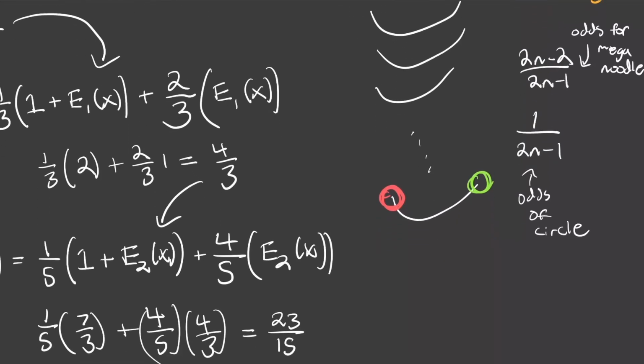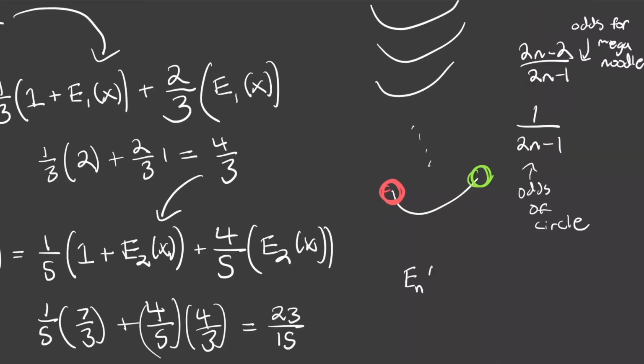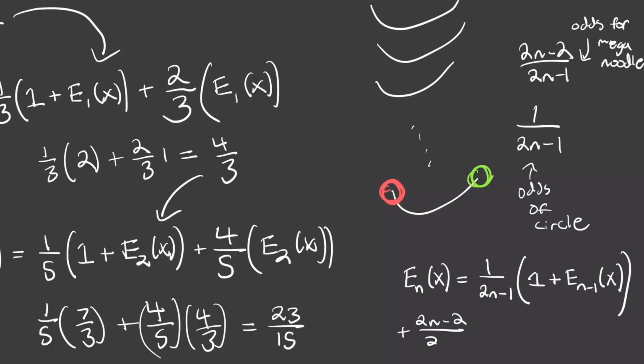So now we can calculate my e sub n of x just like we were doing before. We know that with 1 out of 2n minus 1 probability, we're going to have one circle, and we're going to find ourselves in the situation where we have n minus 1 noodles, and we can take the expected number of circles that we find in this situation, right? Now I have a 2n minus 2 out of 2n minus 1 chance of making a mega noodle, and in that situation I'm going to have 0 extra circles, and I'm just going to find myself back in the situation when I have n minus 1 noodles, and then my expected value in that case was just e sub n minus 1 of x, right?